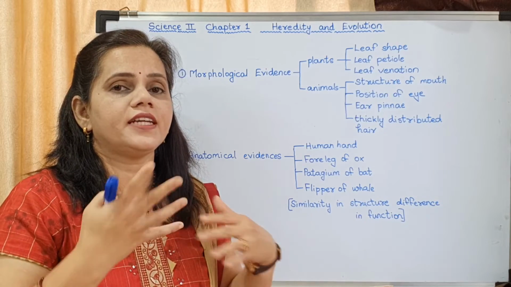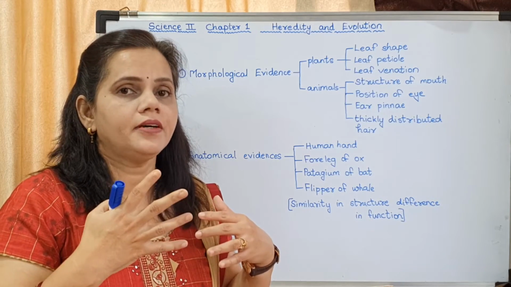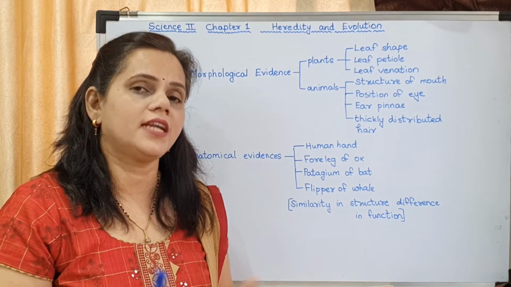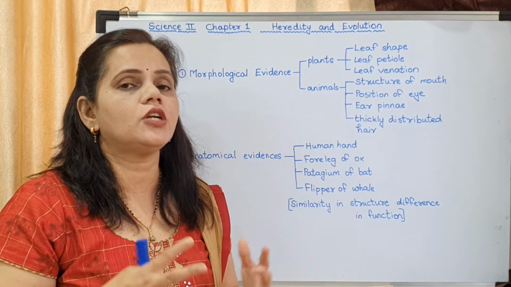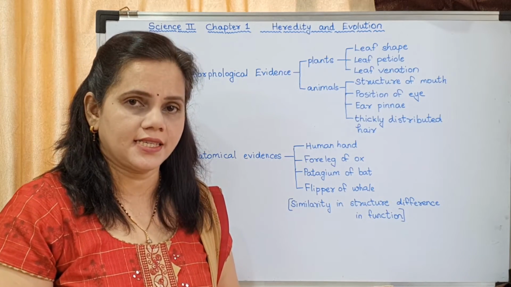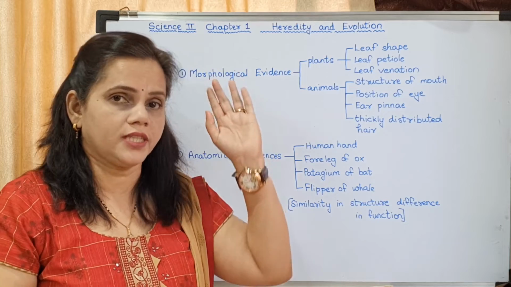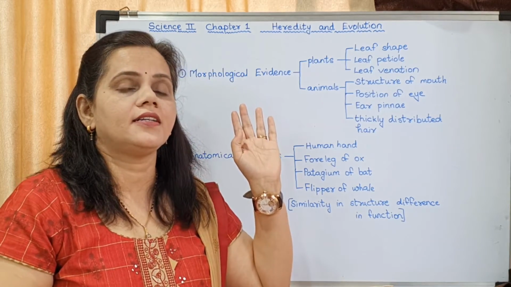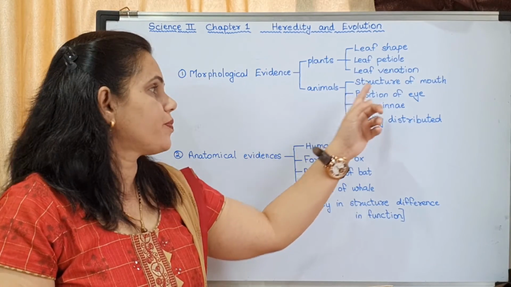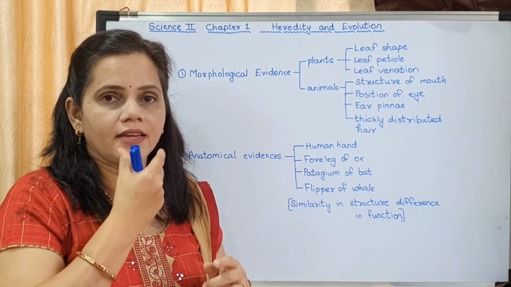Even if there is a little bit of change in different plants, more or less they are the same, which concluded that all the plants might have had the same ancestor. Ancestor means purvaj, okay, the first, the earlier plants. Now next is animals. Structure of mouth, okay, we have a mouth.